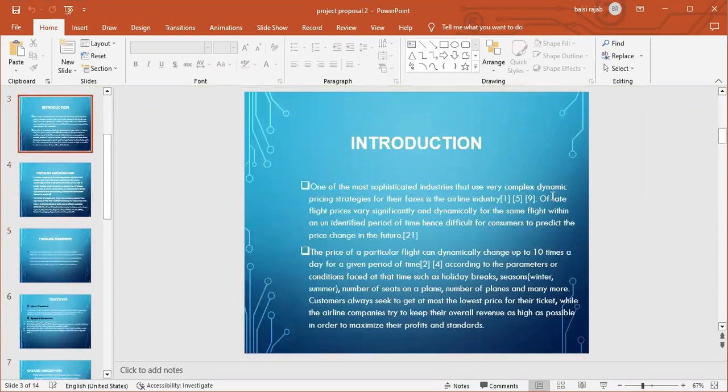So, briefly, the introduction. One of the most sophisticated industries right now that is using dynamic pricing, by which I mean that the prices are never the same. The prices are always fluctuating depending on different parameters. It's the airline industry. A ticket can never be the same amount of money. For example, from here to Dubai, if it's 2 million right now, within the next 5 minutes it will never be the same. And even before the next 5 minutes, it was never the same. So the prices are always fluctuating.